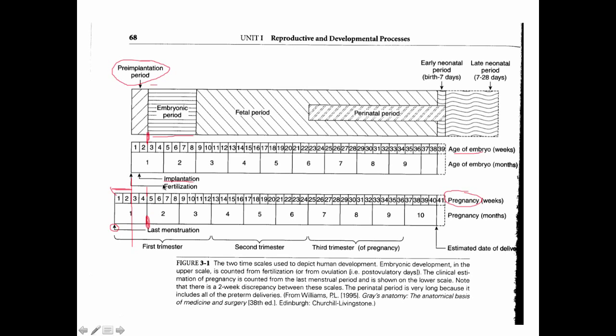So anything that affects the pregnancy in this early stage can lead to major congenital malformations and birth defects. We call it a highly vulnerable stage because it can create the biggest problems. Beyond that, we're now into the fetal period, and most pregnancies will go until about 39 to 41 weeks of pregnancy, which equals about 37 to 39 weeks embryonic age.